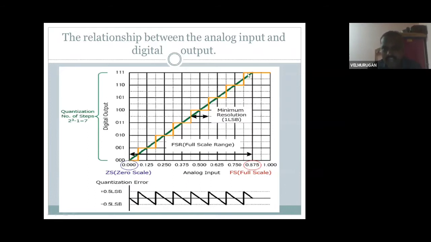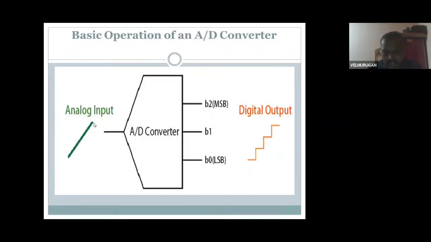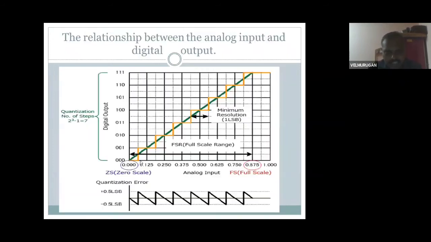See, go for the signal. Taking the cross signal, the green signal here is analog. Then how do these analog signals convert to digital? Step by step, the ramping, that is discrete. This is the full scale. It's basically 0, 0 starting here, then it goes step by step. That is the minimum resolution. Here there is an analog input, it will convert to digital, and the digital uses 8 bits.